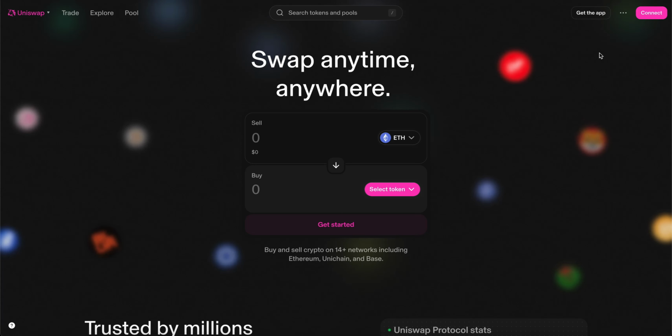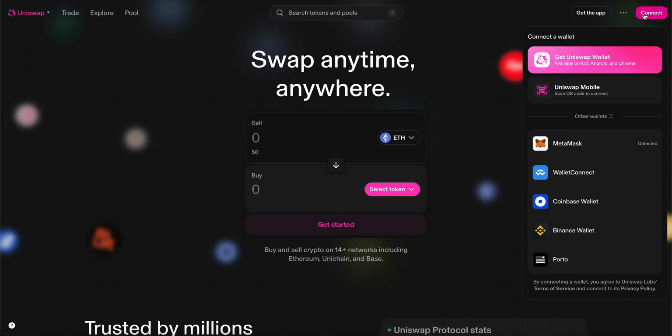To make a swap, I first need to connect my wallet. A crypto wallet is software that you can download on your computer to control your assets on the blockchain. Uniswap's front end supports most major Ethereum wallets, like MetaMask, Coinbase Wallet, Binance Wallet, and many others. In this case, we will be using MetaMask Wallet. We will need to authorize a connection between Uniswap's front end and our crypto wallet.